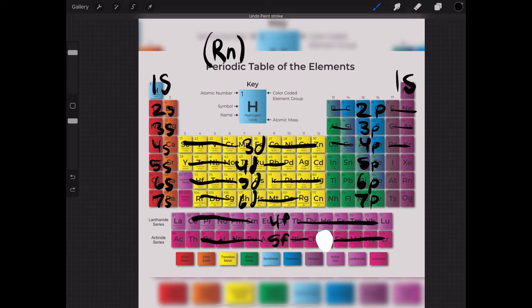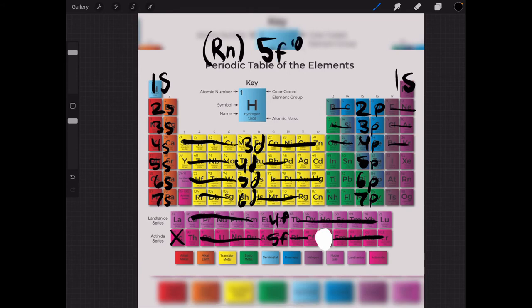Einsteinium is the 11th actinide, but we don't count actinium, so it will be the 10th. So it will be 5f10. Then only 6d1, because this is part of the actinide, and then 7s2.